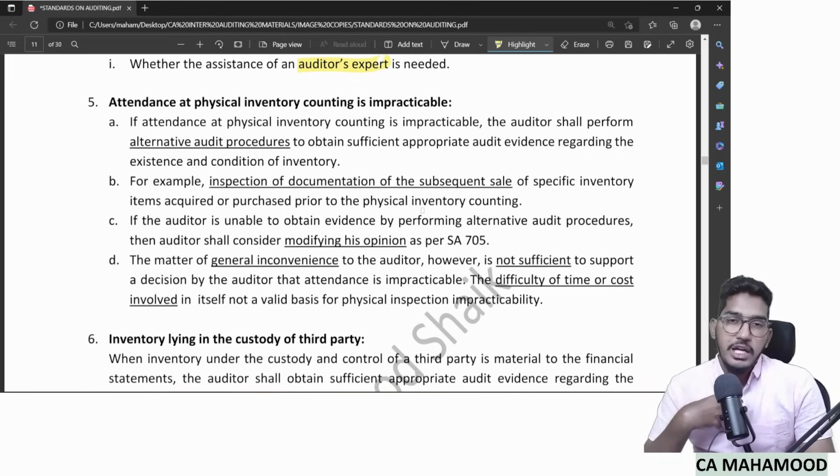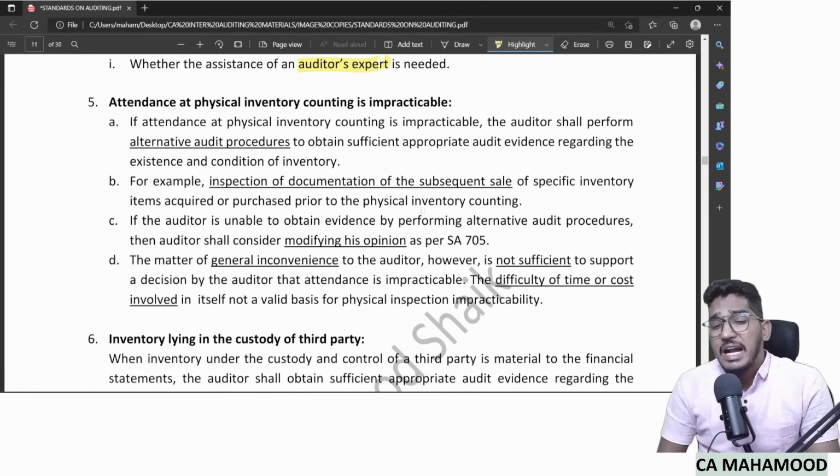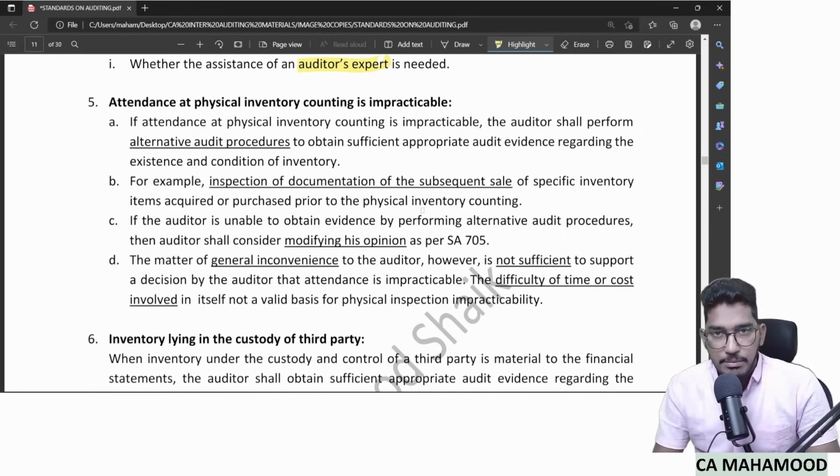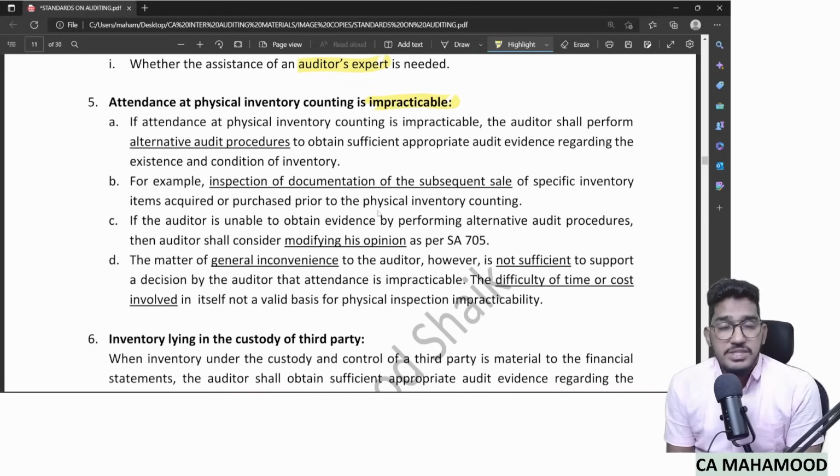You thought, okay, I will take my engagement team on some alternative day and do the physical verification. But that also did not happen. Why? Because some unforeseen circumstances have occurred, like some calamity, some floods, some social riots happening. Because of unforeseen, unavoidable circumstances, attending the physical inventory counting has become completely impracticable. It is not at all possible for you to go and check the stock physically.